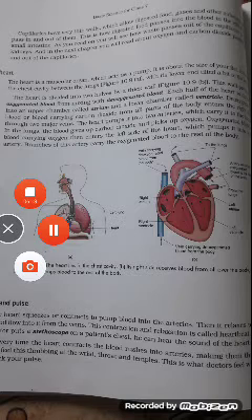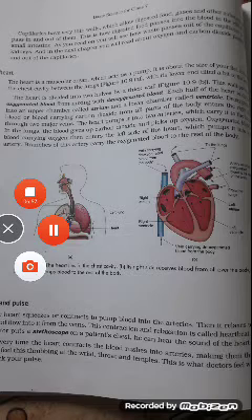The heart is divided into chambers in order to prevent the mixing of oxygenated blood with deoxygenated blood. A complete vertical partition of the heart into left and right chambers ensures a complete separation of oxygenated and deoxygenated blood.